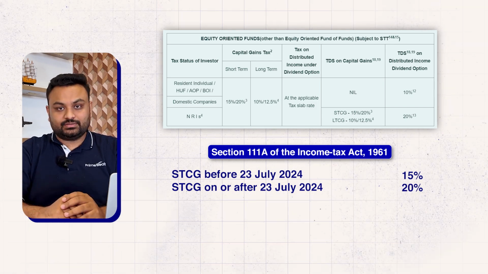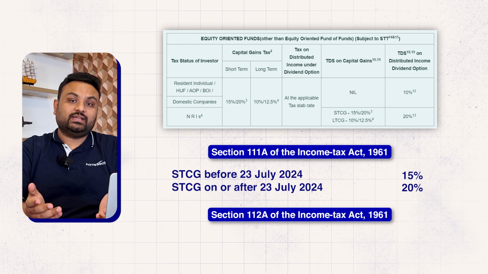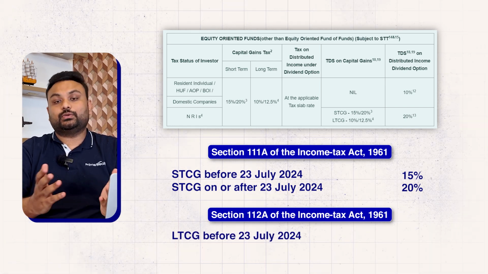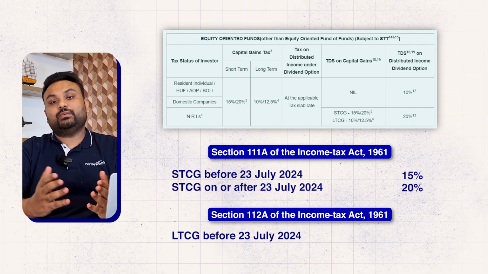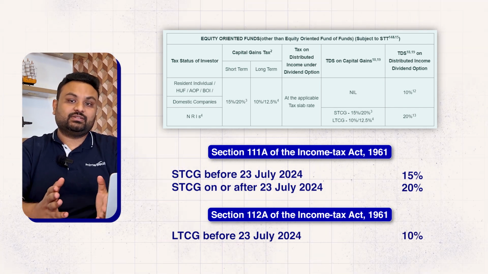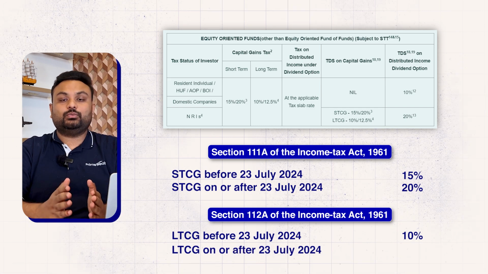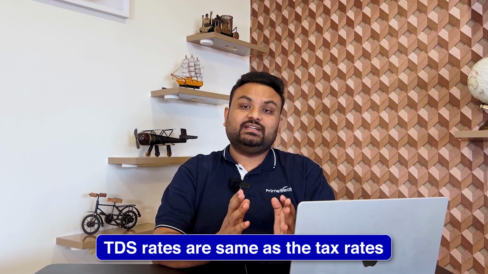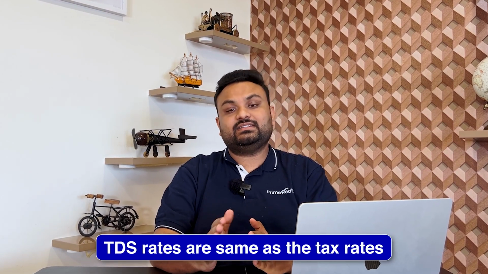Again, as per Section 112A, long-term capital gain tax applicable on transfer of units of equity-oriented mutual funds before 23rd of July shall be taxable at 10%, and on or after 23rd of July shall be taxable at 12.5%. Now remember, generally you will see that the TDS rates are the same as the tax rates applicable for NRIs.